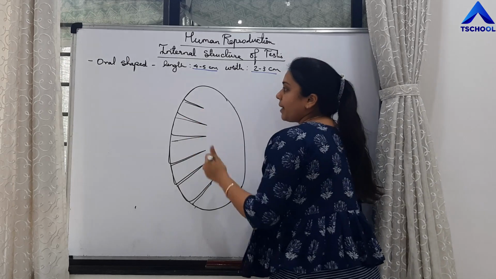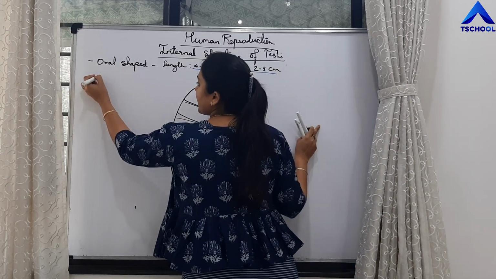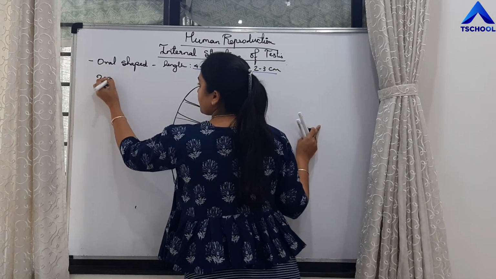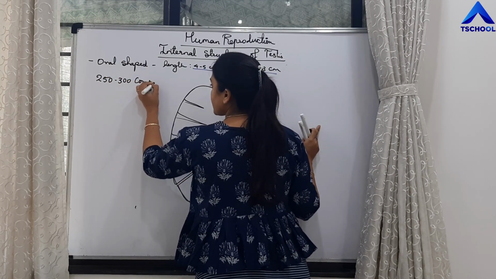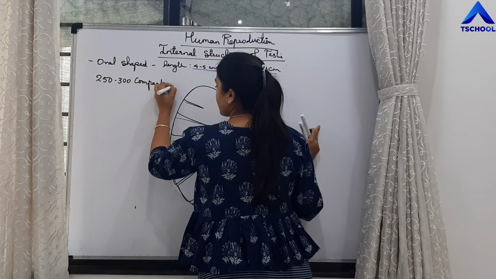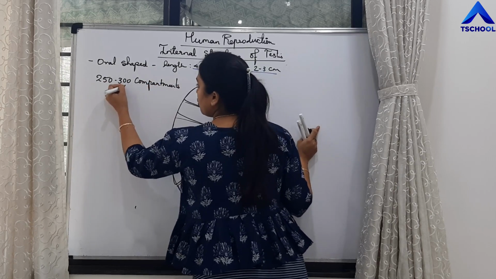These are the compartments. So the testis is divided into 250 to 300 compartments, right?